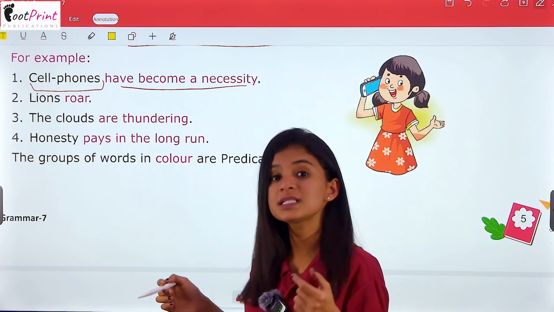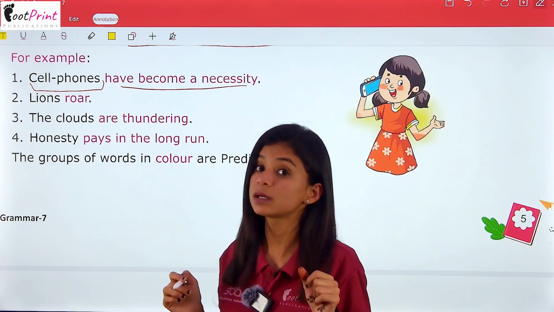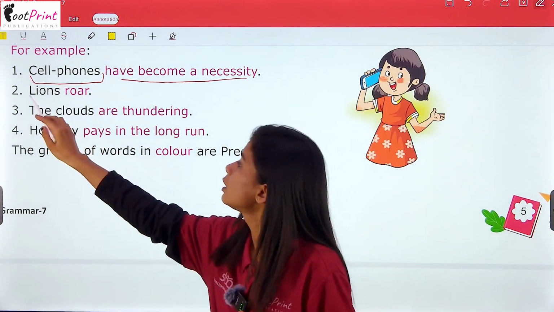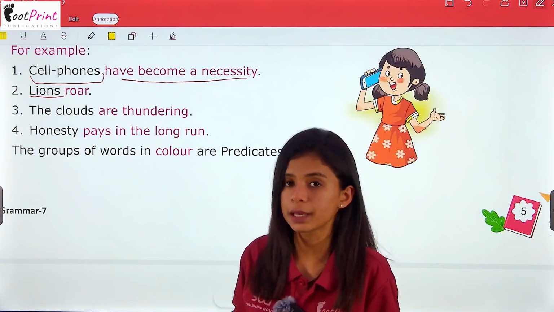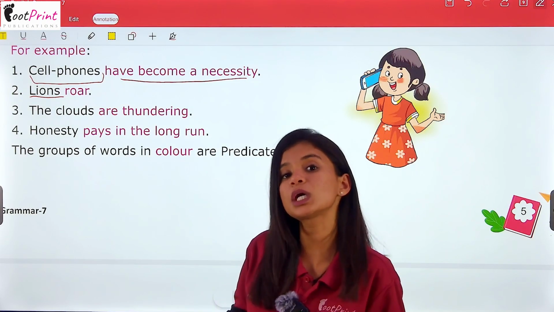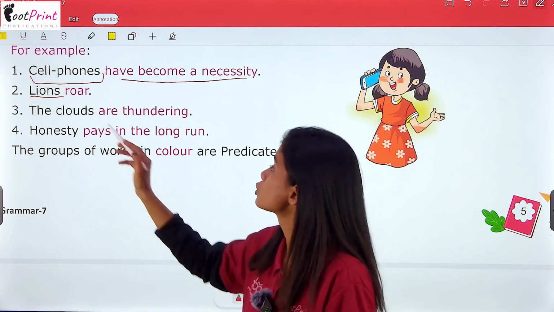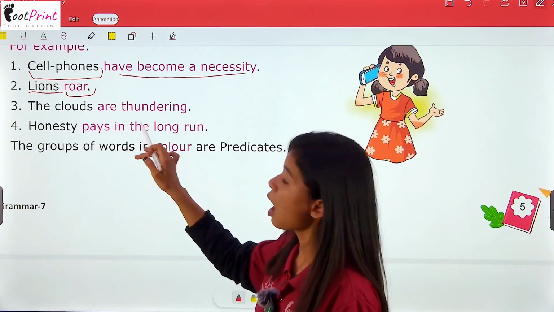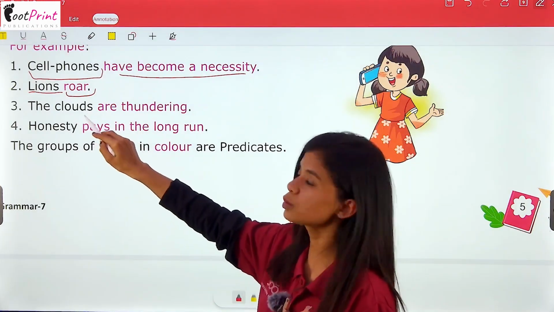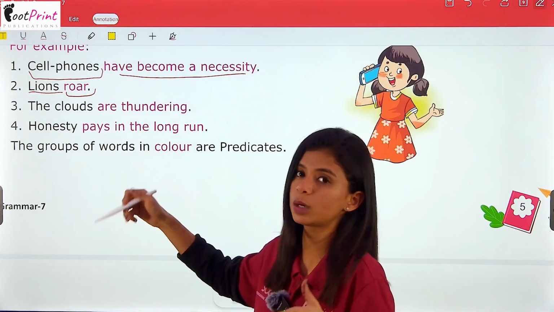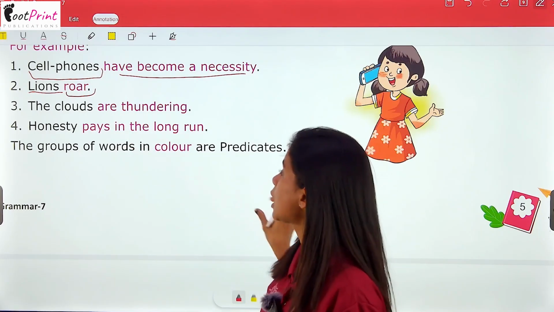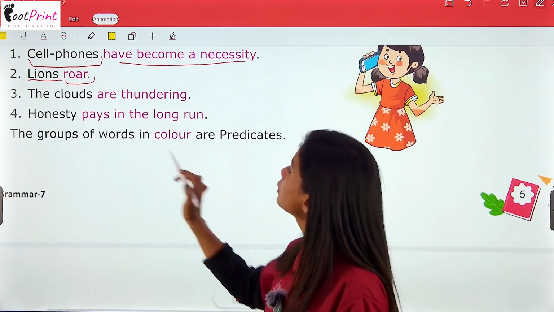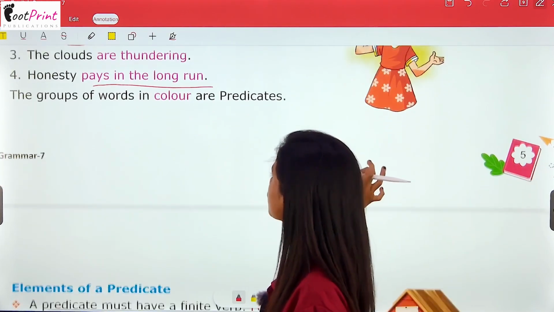Lions roar. Now we can see that this is a very small sentence, right? But here it makes a complete sense to us. Lions is the subject because we are talking about lions, and what we are saying about them is they roar. So roar will be the predicate. The clouds are thundering. So here clouds is the subject, and what are they doing or what is happening there? They are thundering. Honesty pays in the long run. So here this is our predicate.